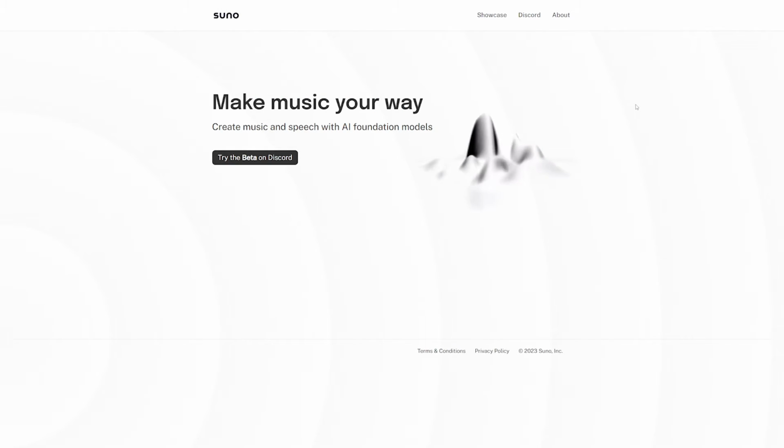Now, SUNO is amazing because it generates clips that are 40 seconds long, which is the longest that we've seen so far. And not only that, I think it generates music that is just better than Riffusion, and you can have multi-language support. You can't do other languages in Riffusion without it sounding very Americanized, but in SUNO, you can just automatically natively do multi-languages.